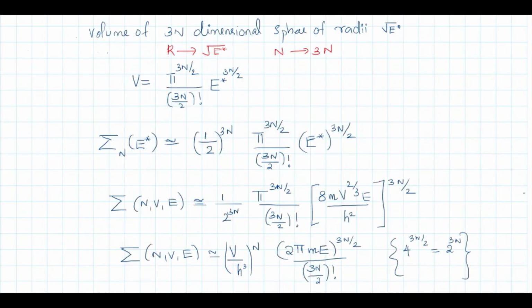Now our case is a 3n dimensional sphere of radius root E star. We are going to calculate the number of microstates, and it is equal to the positive integral solutions, in the 3n dimensional case, with a radius of root E star.